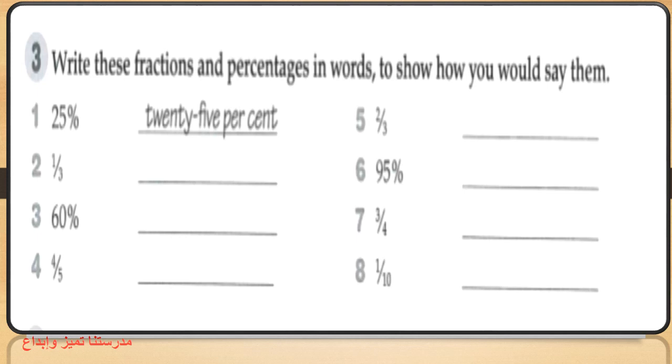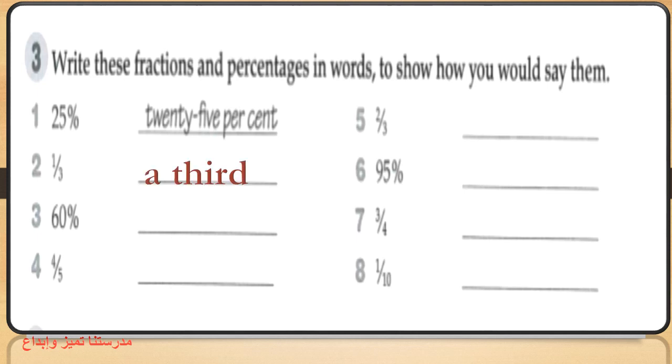25% for number 1. For number 2, it's not a percentage, it's a fraction because we have a number divided by another number, up and down. You have 1 up and 3 down. So how can we say this fraction in words?